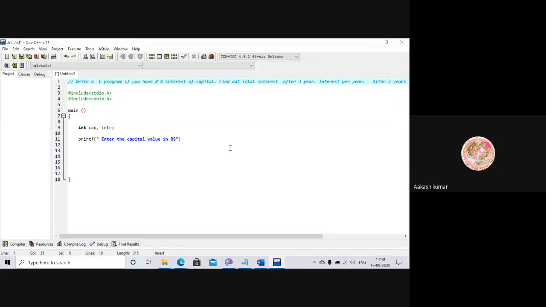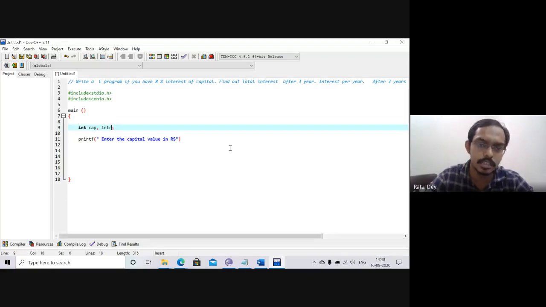If you want, you can use float also. Don't think about that. You can use float. I think it is clear.